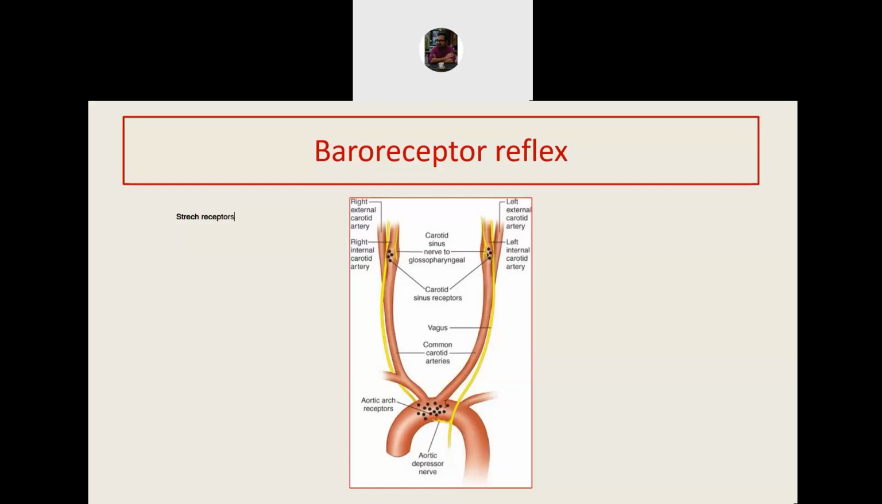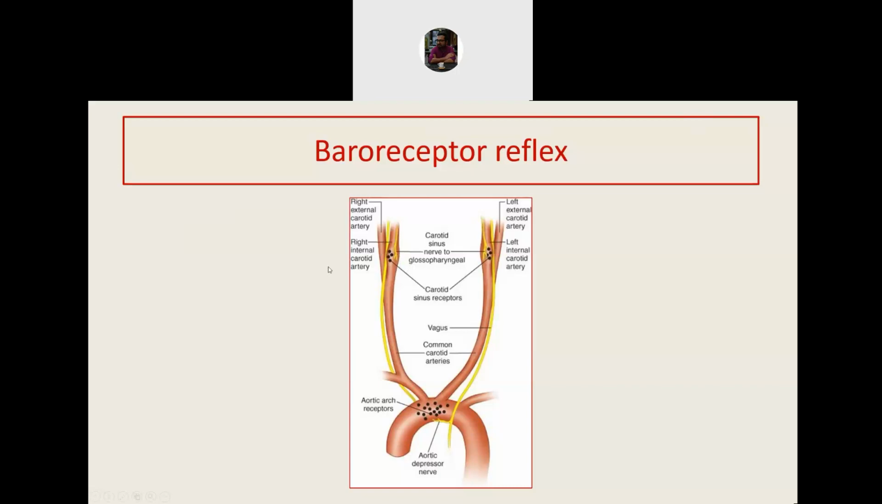Each of them is supplied by sensory nerves that carry the impulse to the brain. The carotid sinus is supplied by the glossopharyngeal nerve, that is the ninth cranial nerve. The arch of aorta is supplied by the vagus nerve. So the nerve supply of the two different types of baroreceptors is different. The ninth nerve supplies the carotid sinus receptors, and the 10th nerve or vagus nerve supplies the aortic arch receptors.